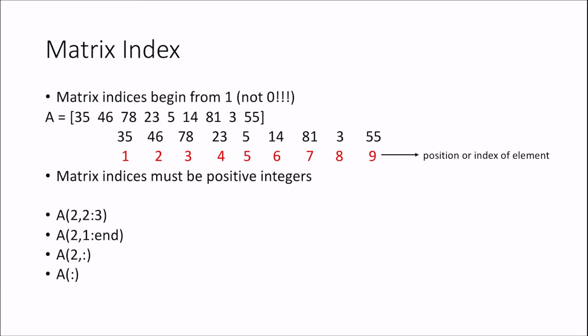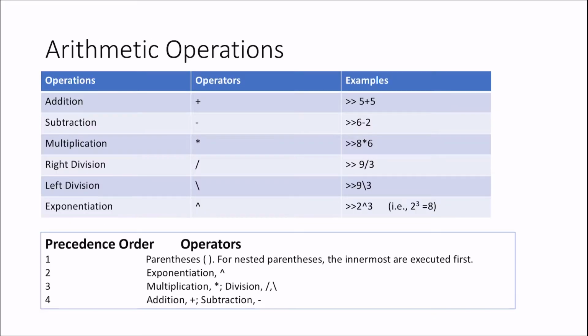Now, basics of arithmetic operations in MATLAB. For addition, we use the plus sign. For subtraction, we use the minus sign. For multiplication, it is the star. Besides the basic ones, there are two different things: right division and left division. For right division, it is a slash. For left division, it is the backslash. And for exponentiation, we use the caret.